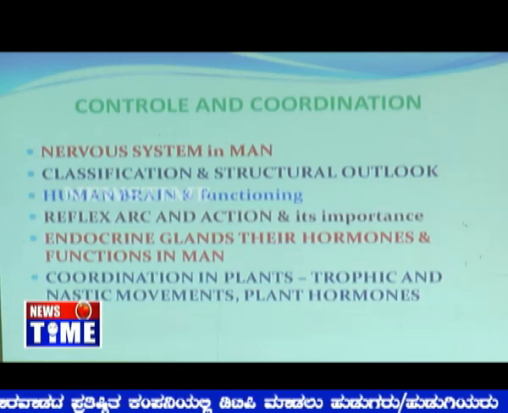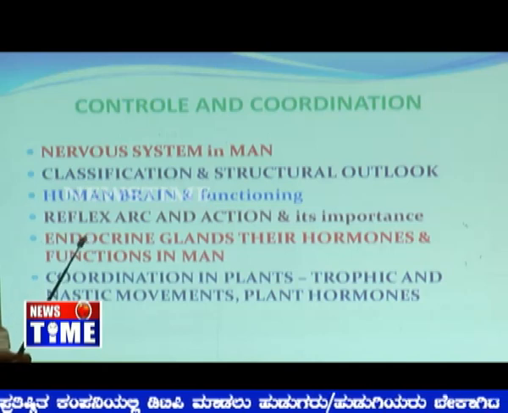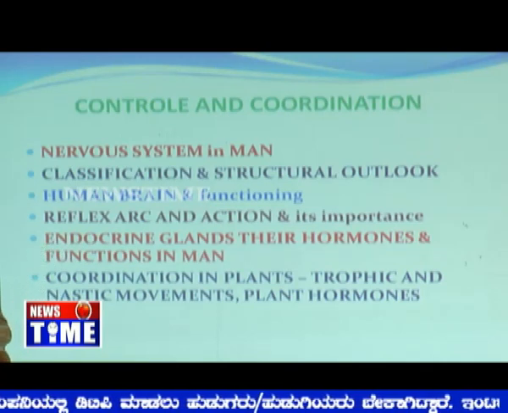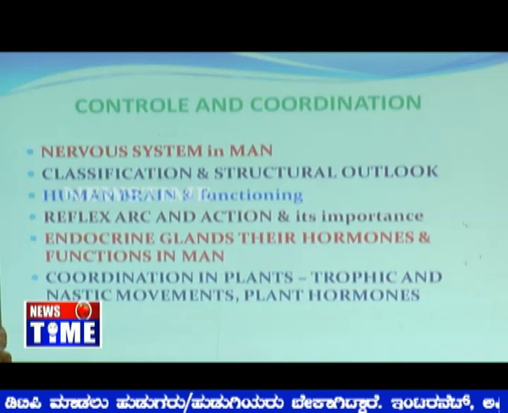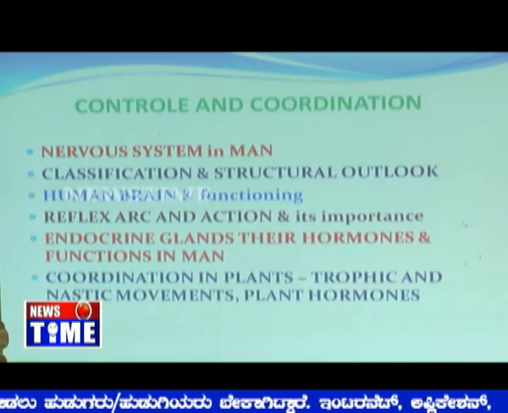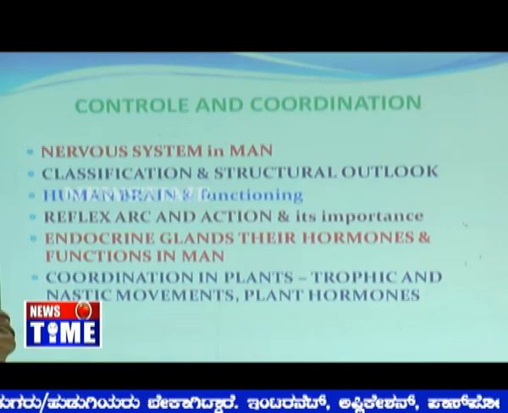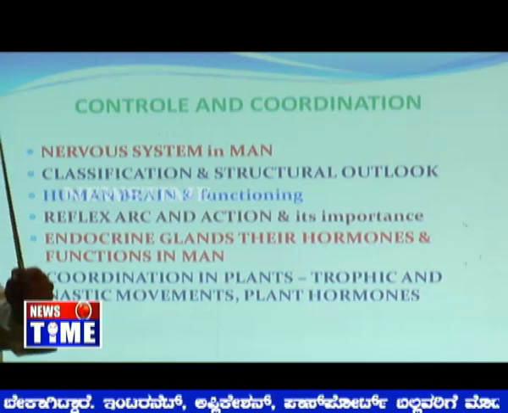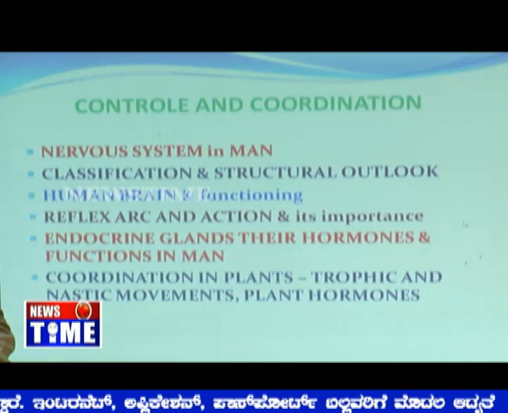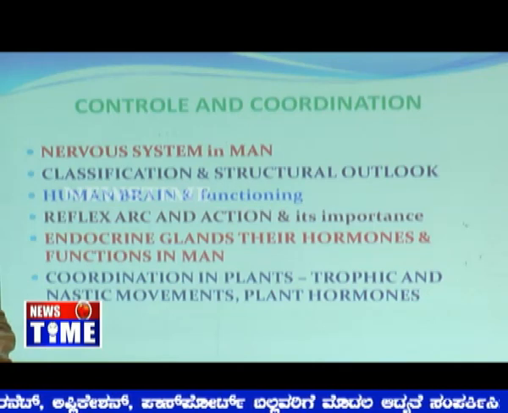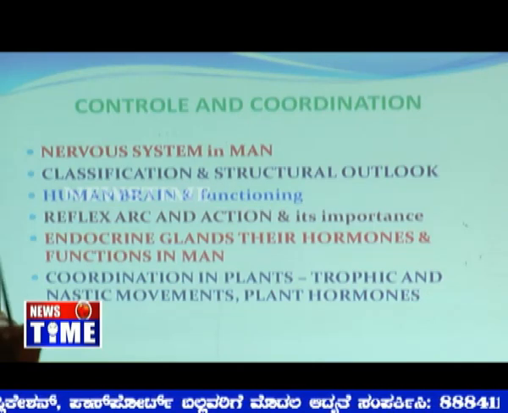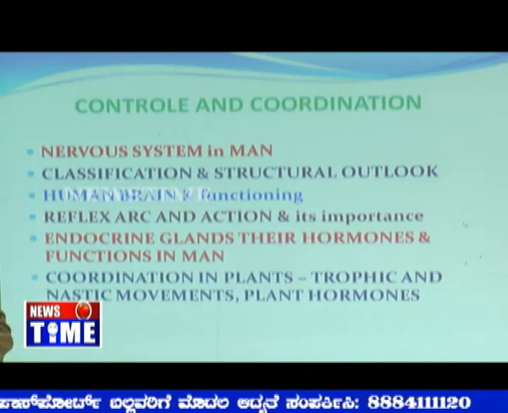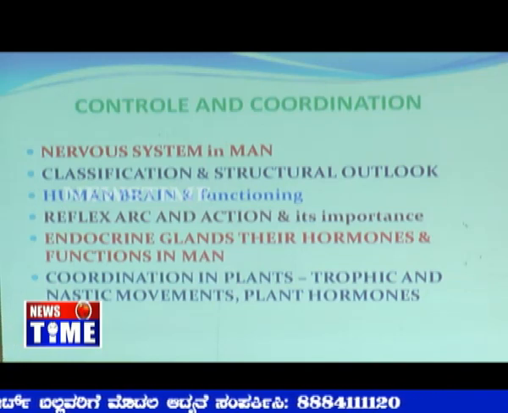We know that the nervous system is classified into CNS, PNS and ANS: central nervous system, peripheral nervous system and autonomous nervous system. The central nervous system consists of brain and spinal cord, the peripheral nervous system consists of 12 pairs of brain nerves and 31 pairs of spinal nerves, and the autonomous nervous system consists of the sympathetic nervous system and parasympathetic nervous system, which act opposite to each other.